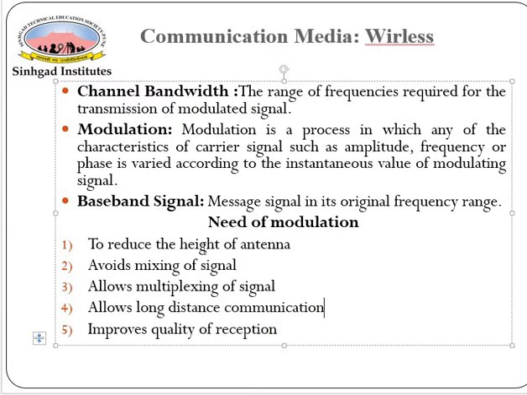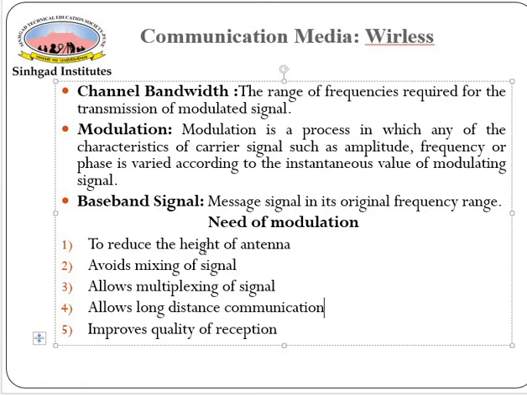The first one is to reduce the height of the antenna. For long distance, if we have to transfer information, then the height of the antenna should be more. If the height of the antenna is in terms of kilometers, it is not practically possible. So to reduce the height of the antenna and to transfer the information, we require modulation. Without modulation, the height of the antenna is not reduced and we are not getting the message transferred.